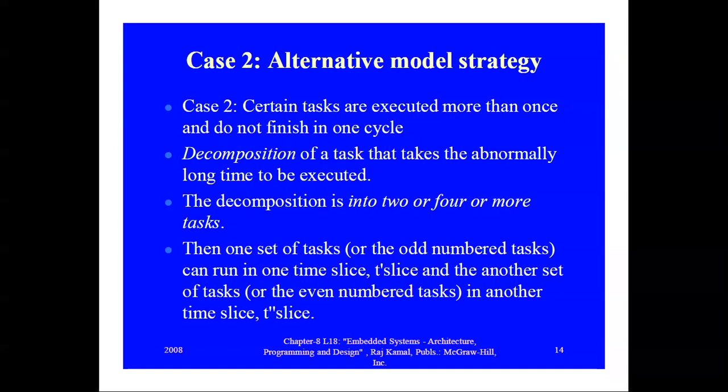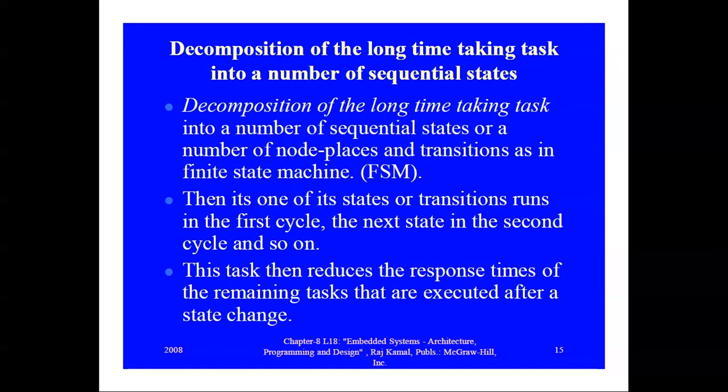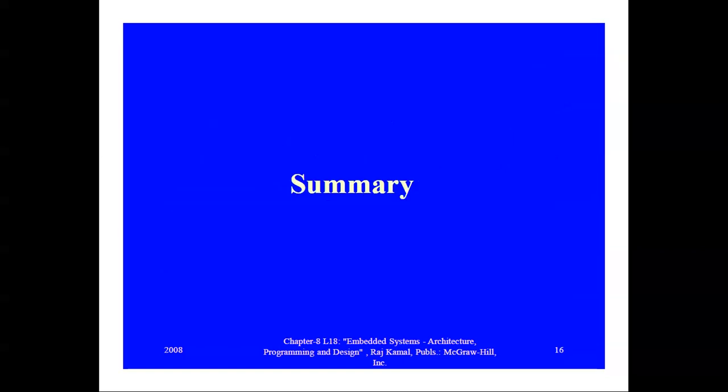So an alternative strategy for this case is decomposition of the task into two or more tasks. Then one set of tasks can run in one time slice, and another set can run in another time slice. One such example is a finite state machine.